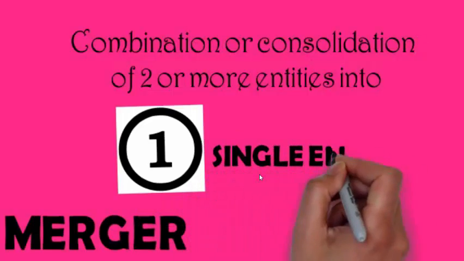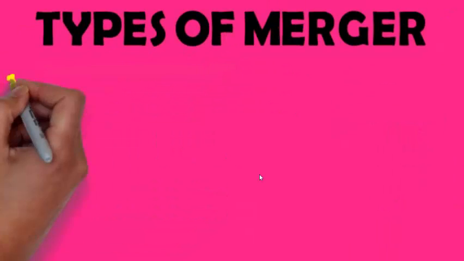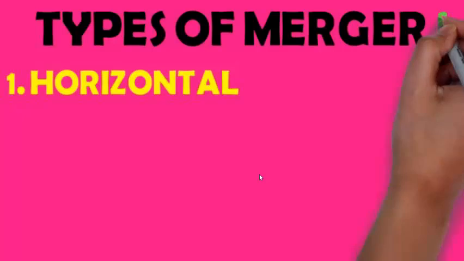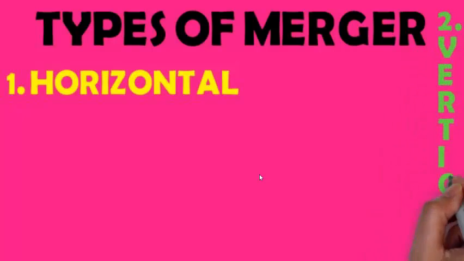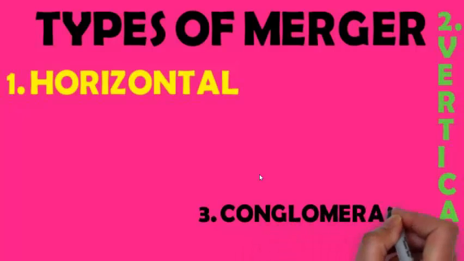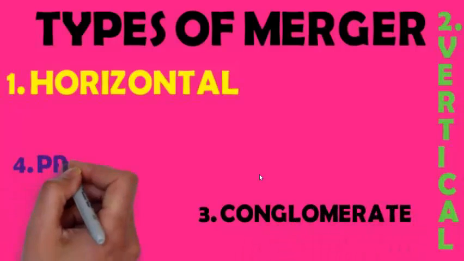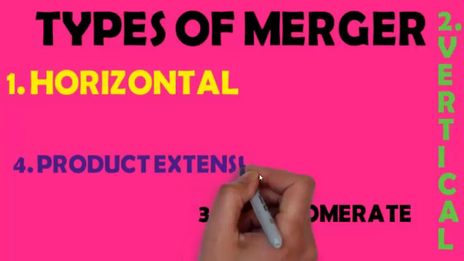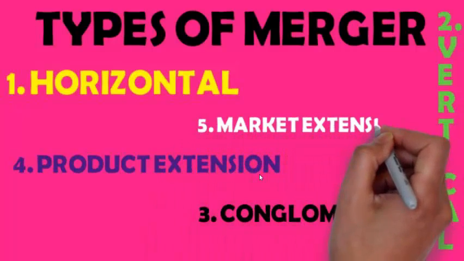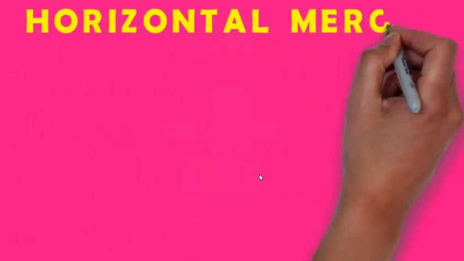Now what are the various types of mergers? We will be discussing the 5 most common types of merger. The first is horizontal. Second will be the vertical merger. The third is the conglomerate merger. Looks quite typical, but we will make it more simple. The fourth is the product extension, and the fifth is the market extension. So let's first discuss the horizontal merger.